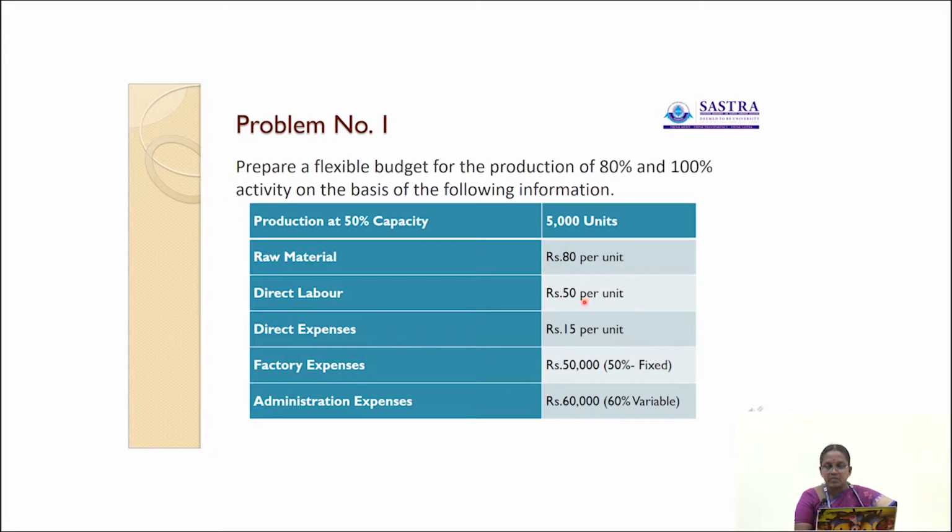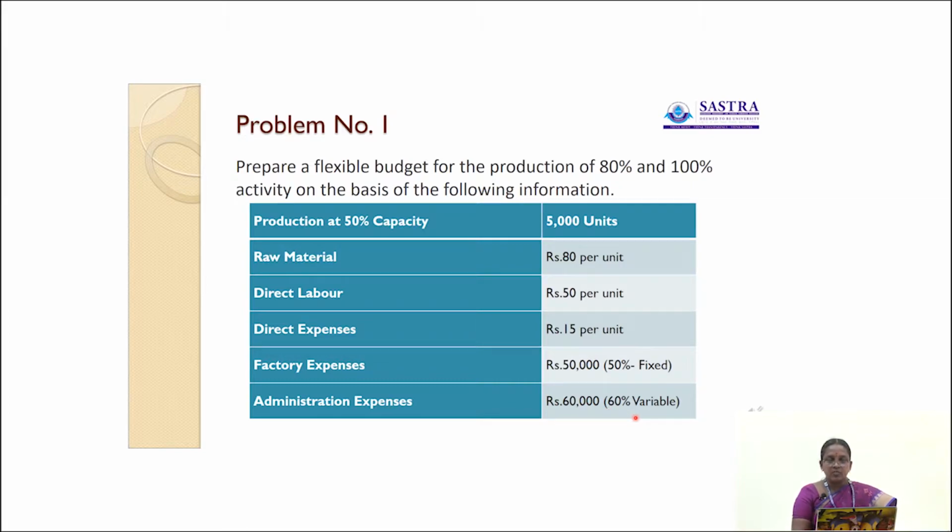Then factory expenses rupees 50,000. Out of 50,000, 50% will be considered as fixed factory expenses and the remaining 50% as variable factory expenses. Then administration expenses rupees 60,000. Out of 60,000, 60% is considered as variable and the remaining 40% is considered as fixed cost.